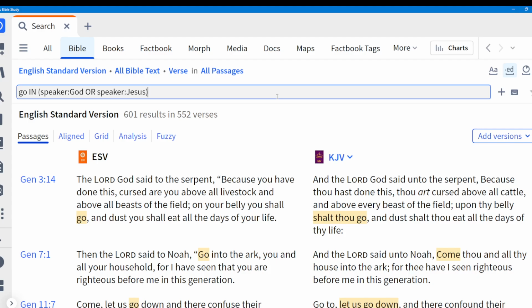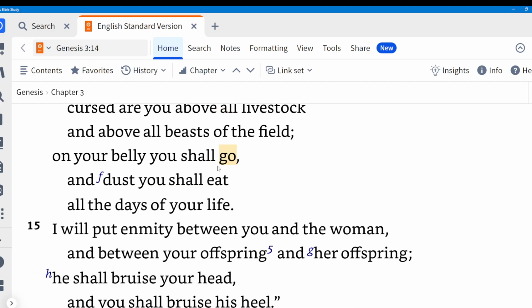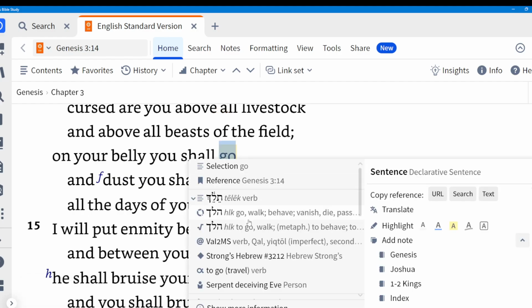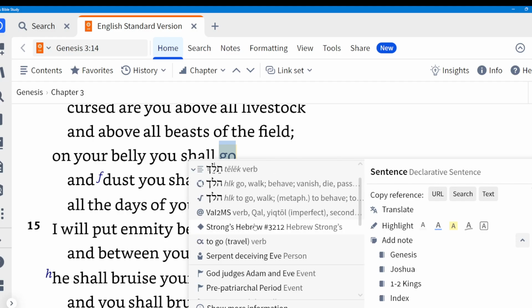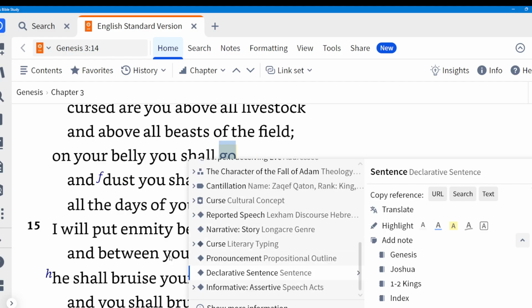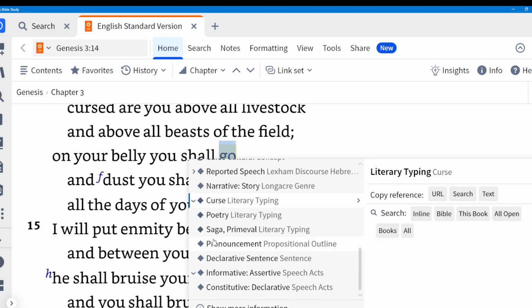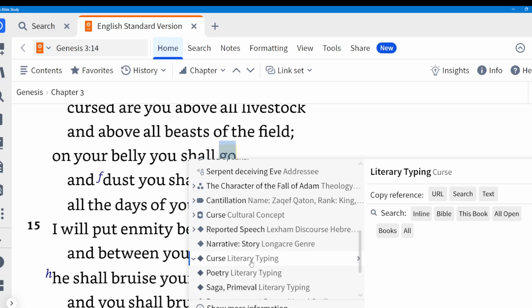But you'll notice that like Genesis 3:14, on your belly you shall go, and you shall eat dust all the days of your life. That's not exactly what I'm looking for. And so if I click on this and right click it, I can kind of get a sense of what kind of tagging is available on this. So if I scroll down, I can see these different tags that are here. It's a curse, it's a pronouncement, it's a declarative sentence. So it's not actually a command.